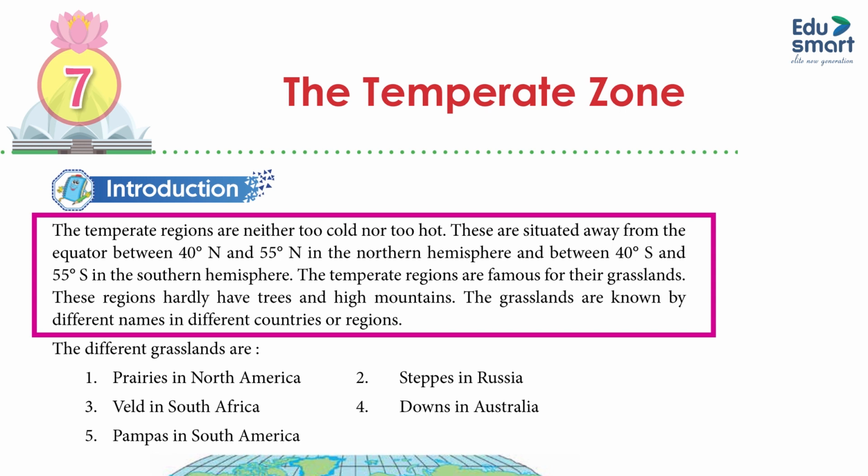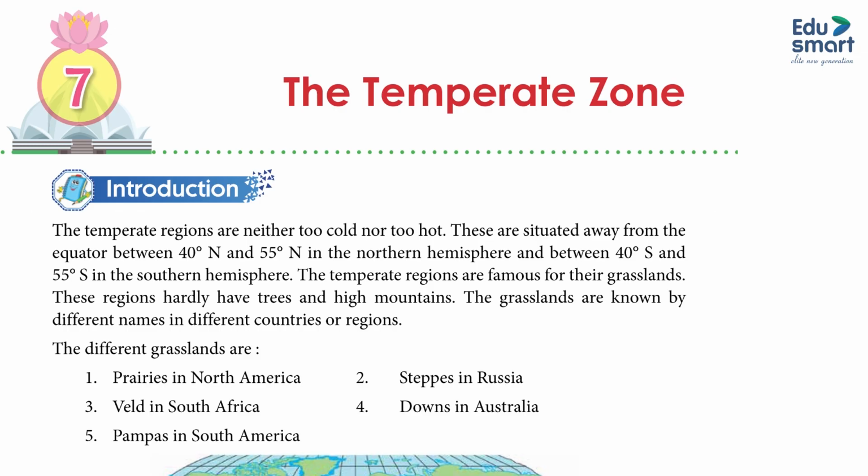These regions hardly have trees, except in high mountains. The grasslands are known by different names in different countries or regions. Different grasslands are: 1. Prairies in North America, 2. Steppes in Russia, 3. Veldt in South Africa, 4. Downs in Australia, 5. Pampas in South America.